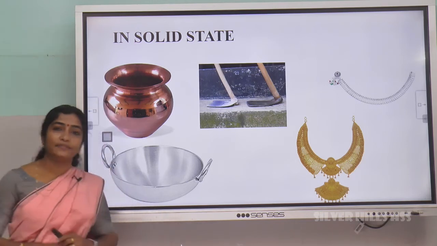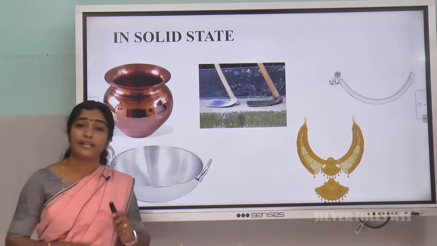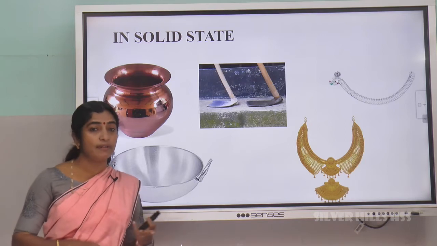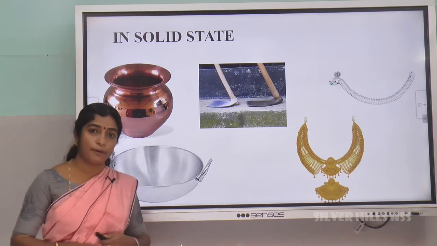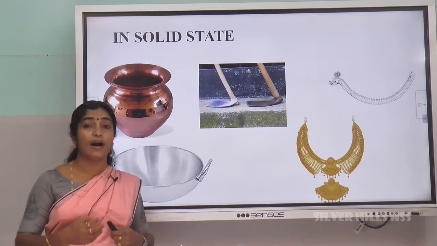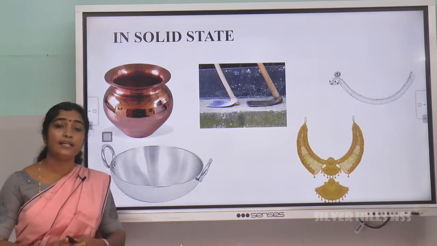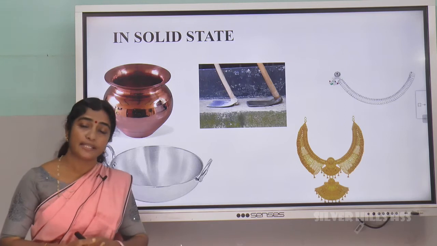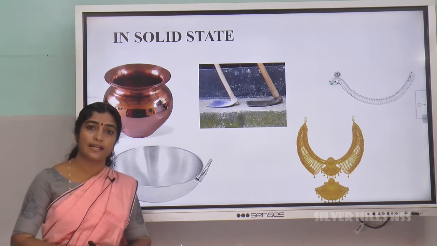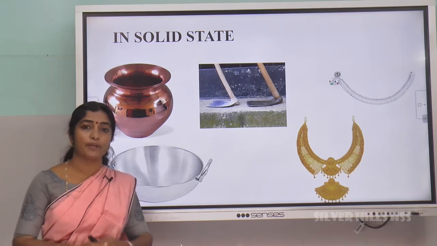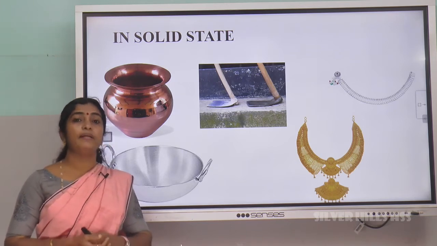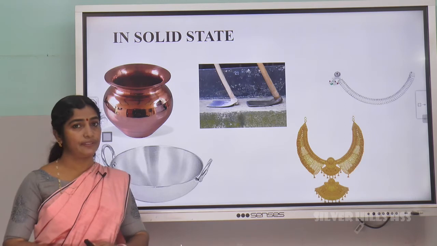Have you observed that metals are very hard to break? Metals like silver, gold, copper, and iron are very hard to break. Hardness is the next property of metals. But some metals are very soft. Metals like sodium, lithium, and potassium are soft metals. They can be cut with a knife.